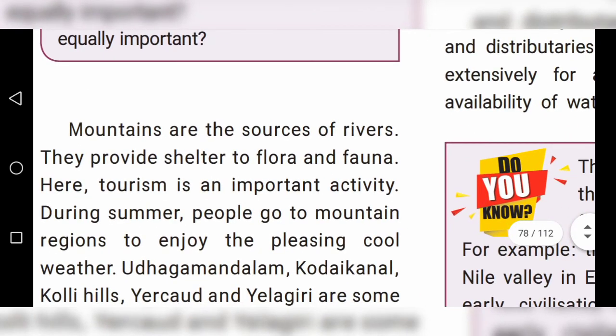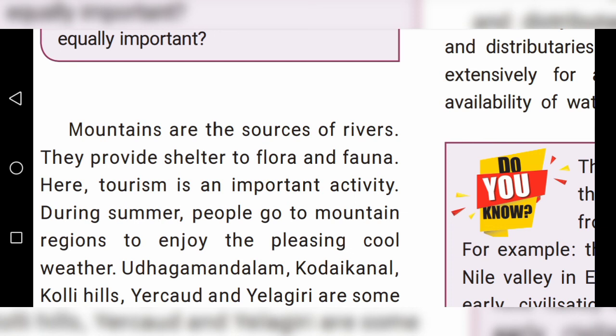Mountains are the sources of rivers. They provide shelter to flora and fauna. Flora means plants, trees. Fauna means animals.